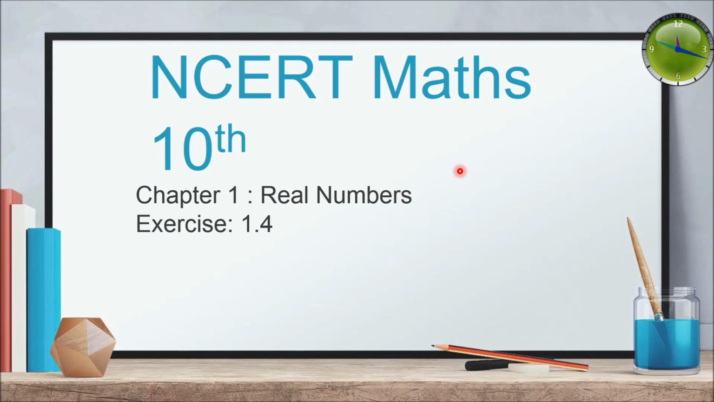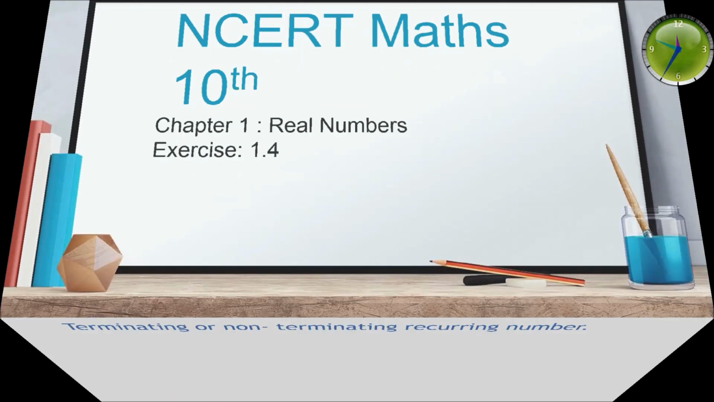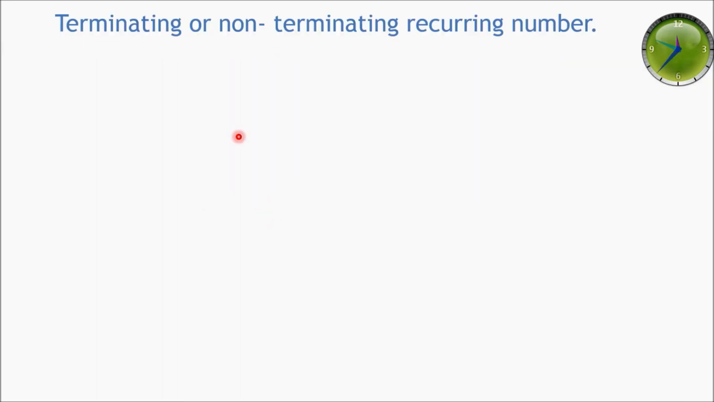Today I am presenting a video for 10th Maths, for chapter 1 Real Numbers, and I am covering exercise 1.4 in this video. So firstly, what are terminating or non-terminating recurring numbers?